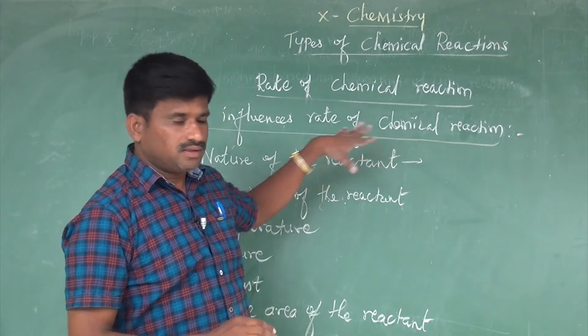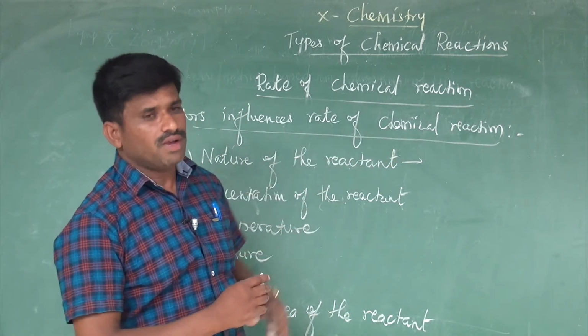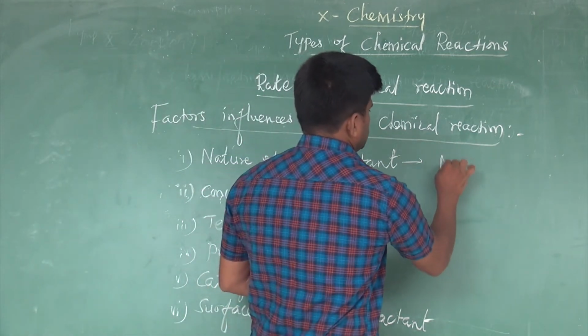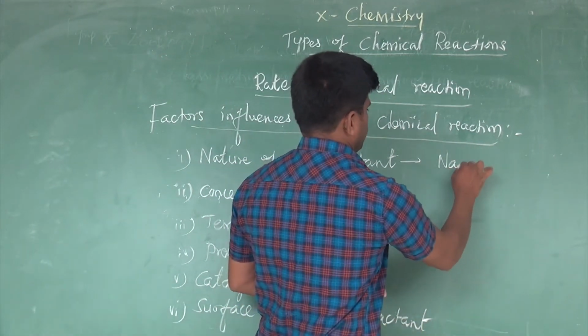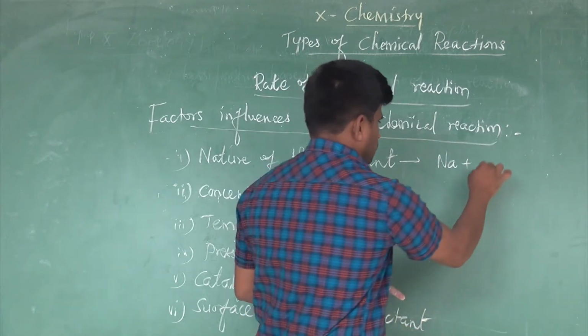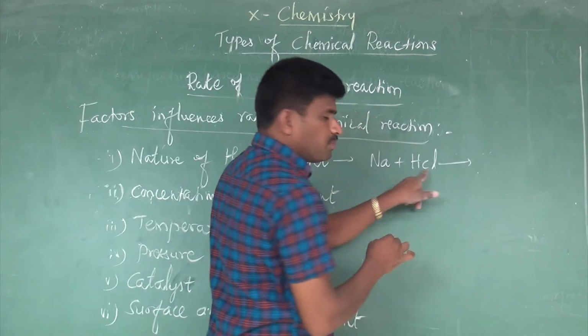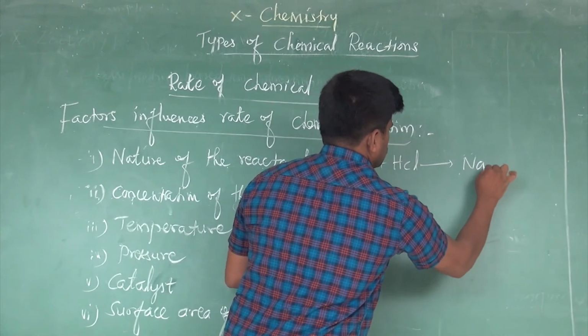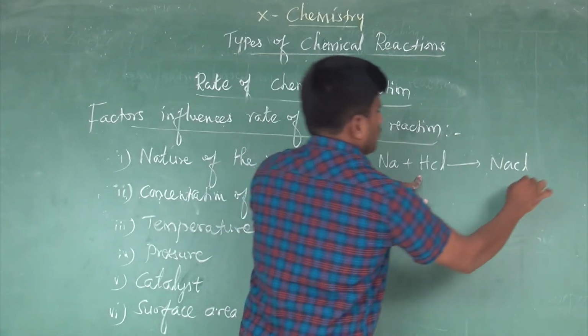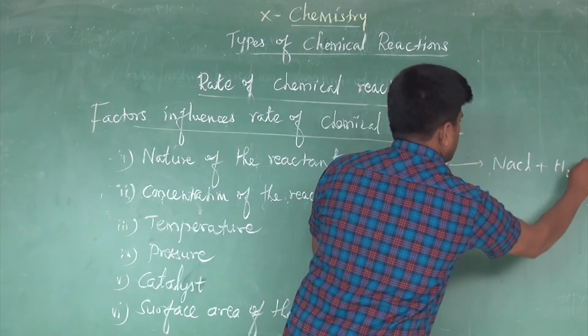Let's write this explanation with the equation type. What is the symbol of sodium? Na. Hydrochloric acid, good, HCl. When sodium reacts with HCl, what is the product? The product is sodium chloride. The gas which is liberated is hydrogen gas.